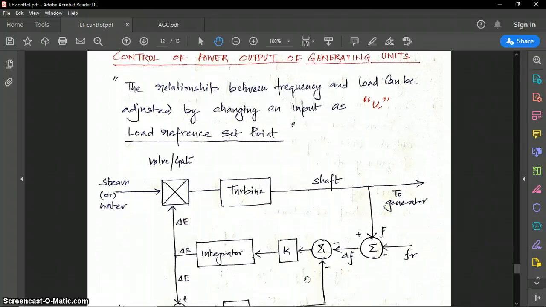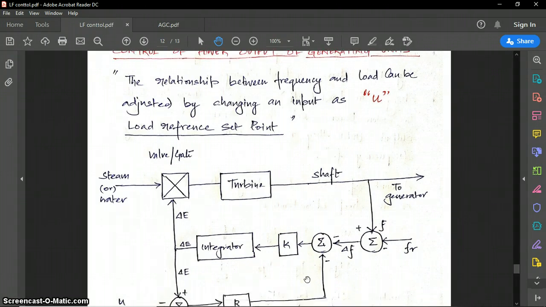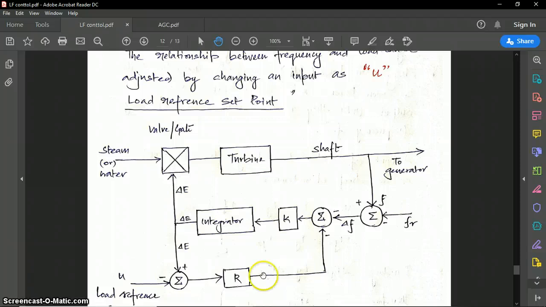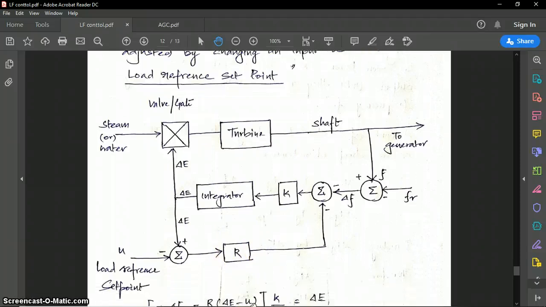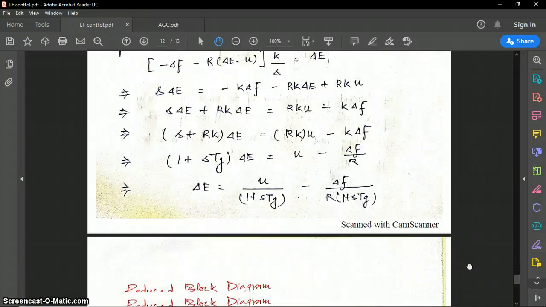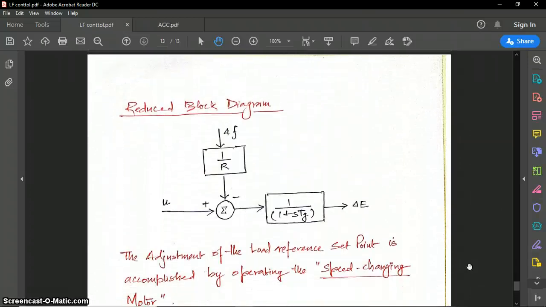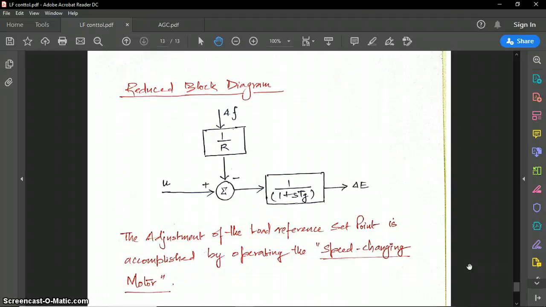The relation between frequency and load can be adjusted by changing an input u. So what is happening when generators are working in parallel? The speed regulation parameter is needed, and along with it we also need a load reference point, that is, how much load is to be set. So when you set u here also as an input set point, then we again form a reduced block diagram. This is the calculation to derive the reduced block diagram, and we get a reduced block diagram like this.